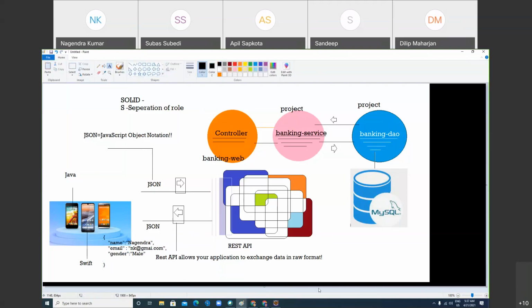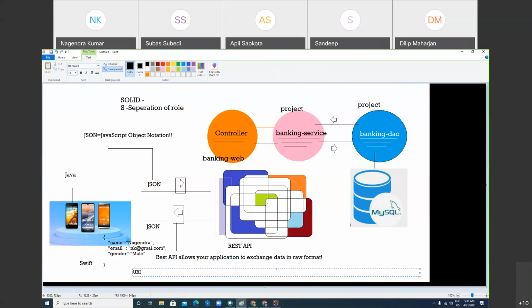So when you design the REST API, you have to follow certain design principles. You have to follow certain rules. That is called REST API design principles. Whatever method in REST API, you always use a URI to access data. You know URI? Who will tell me? Uniform Resource Locator.